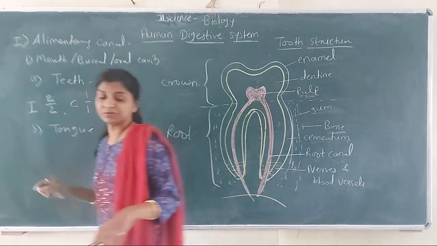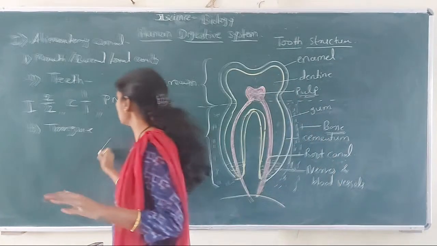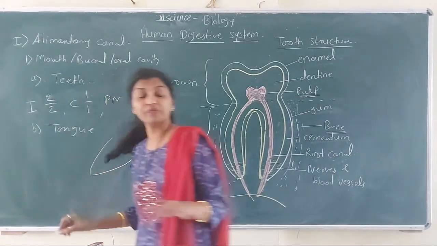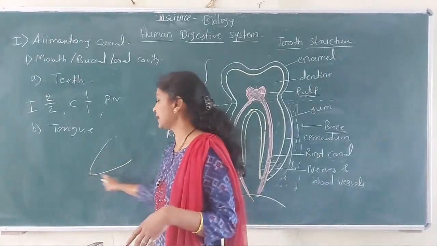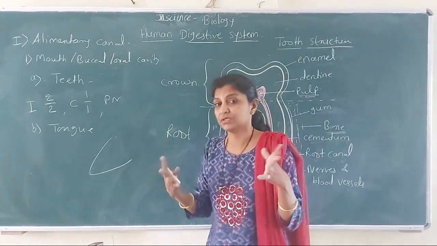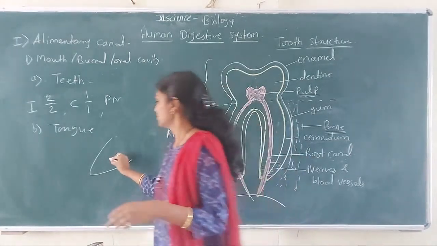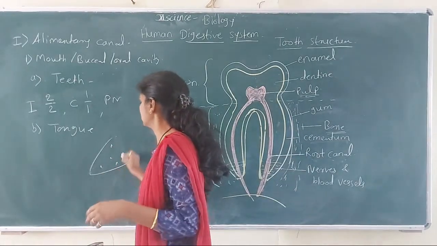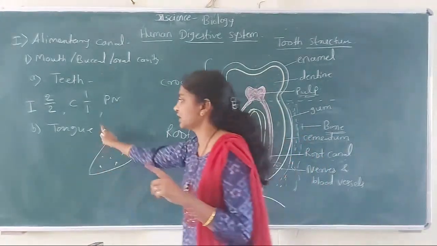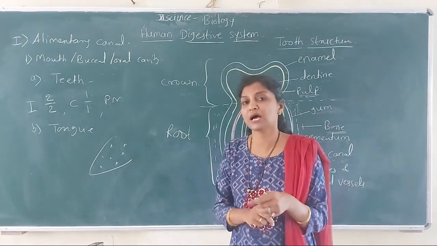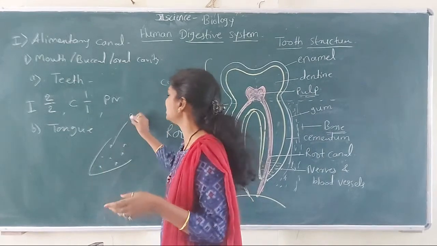So the tongue, it is muscular, fleshy, roughly triangular. Muscular, that is made up of muscles. It is a soft, smooth organ without bones, that is fleshy. It shows small projections or ridges on the upper surface of the tongue, and these are called papillae. These small projections, the ridges, are called papillae.